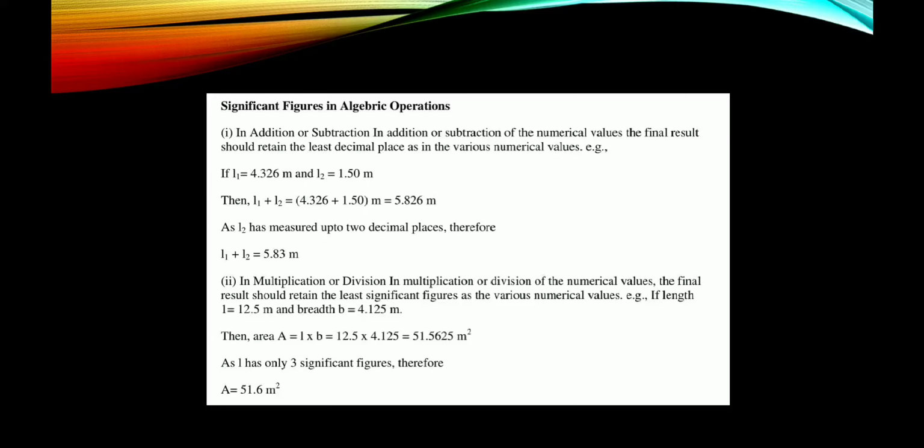Second one, in multiplication or division of numerical values, the final result should retain the least number of significant figures as in the various numerical values. Example, if length L is equal to 12.5 meter and breadth is equal to 4.125 meter, then area A is equal to length into breadth, 12.5 into 4.125 is equal to 51.5625 meter square. As L has only 3 significant figures, therefore A is equal to 51.6 meter square.